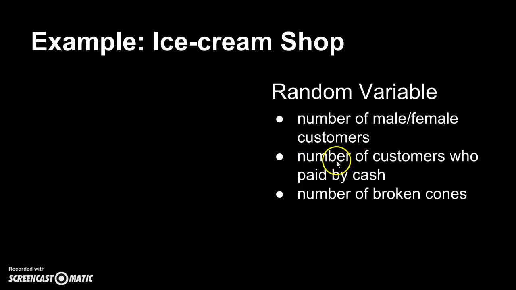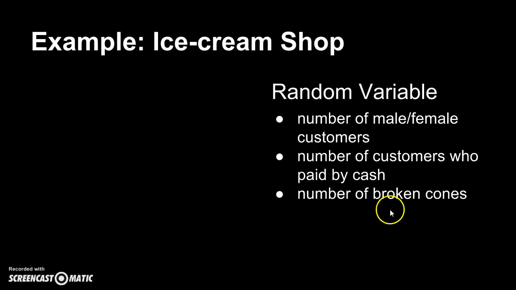Another one could be the number of customers who paid by cash. Right? So here we can count them, and also we cannot really decide whether the customers pay by cash or credit card or vouchers. It happens by chance, but it is countable. So we have a random variable. The last one could be the number of broken cones.